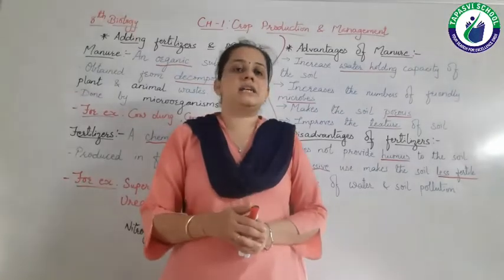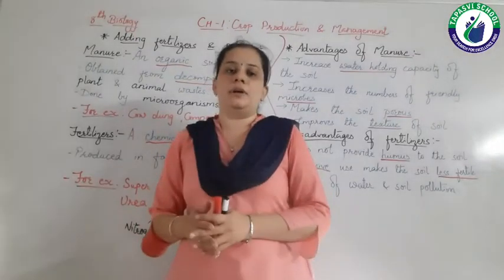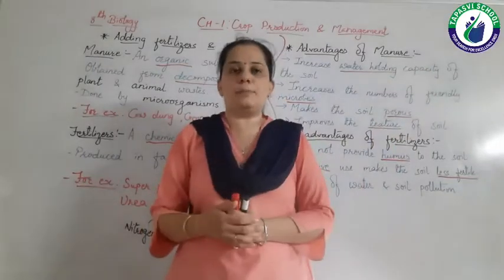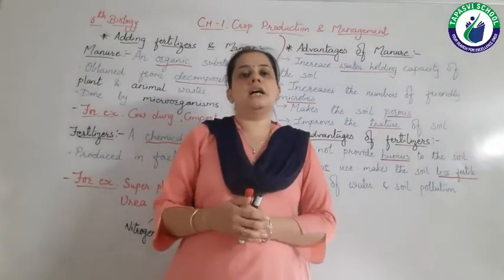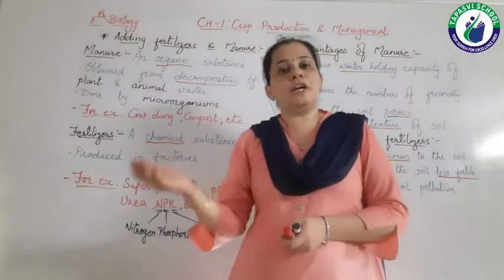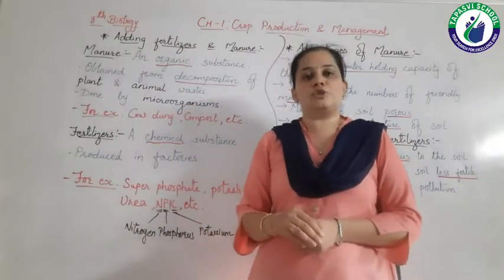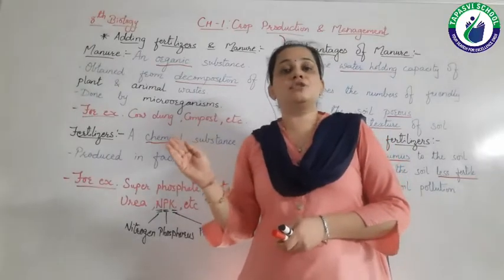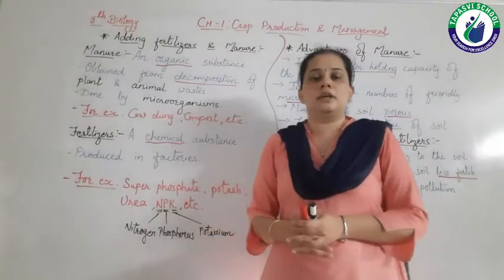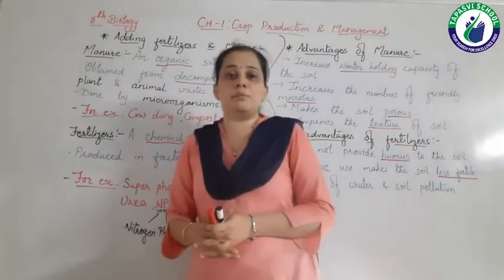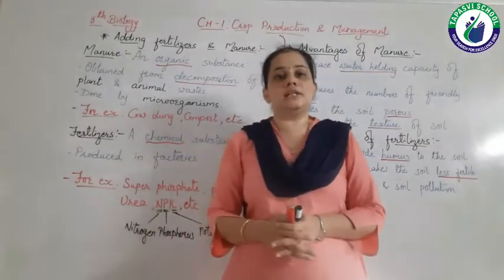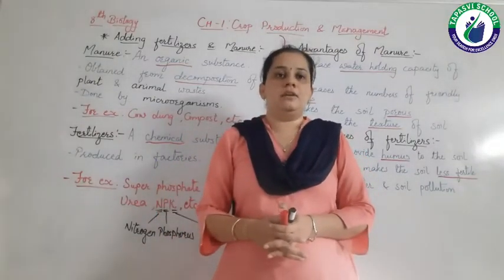We are growing another crop which requires a nutrient different from the first crop. So the plants will absorb different nutrients from the soil, and the soil is not getting depleted of all the nutrients. So this is another method by which we can add nutrients to the soil, right?